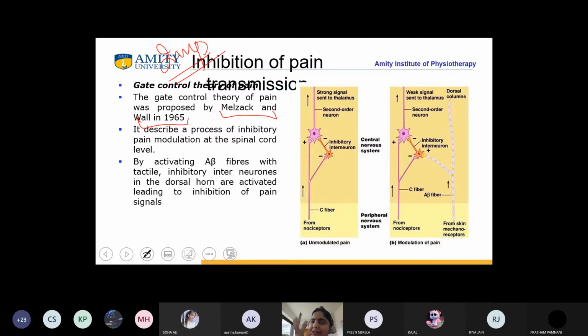Now, what does it tell you? See, it tells you a process through which there is inhibition of pain at the level of spinal cord. Okay, inhibition of pain at the level of spinal cord. But what happens in gate control theory? There's only and only recruitment of large diameter A beta fibers. Am I clear, students?